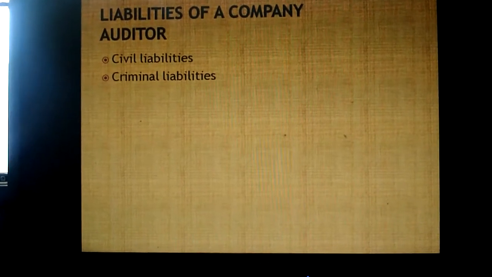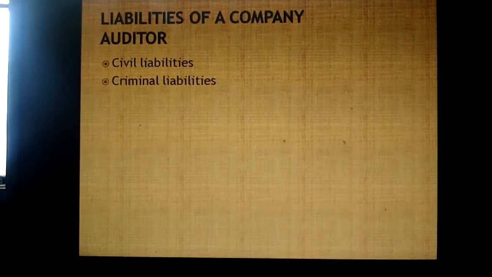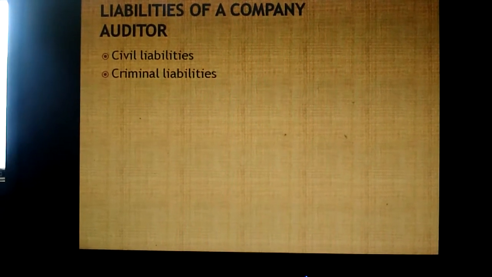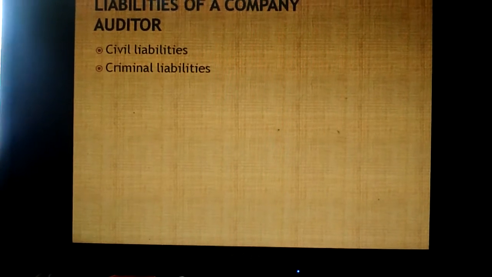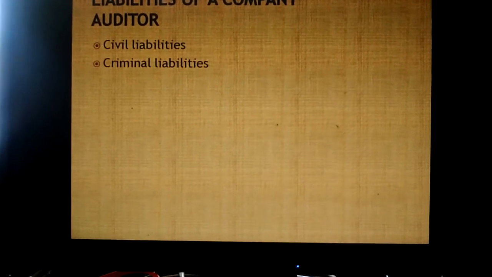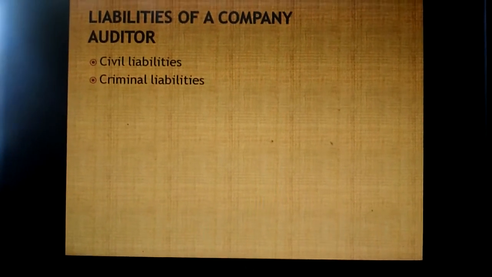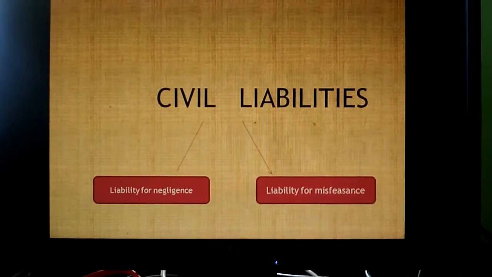Good morning, students. Today we are going to study the liabilities of a company auditor. As an auditor is appointed under the Companies Act, his liabilities are determined by the Companies Act itself. Therefore, the liability of a company auditor has been divided into two parts. One is civil liability, and one is criminal liability. First, let us study what civil liability is.